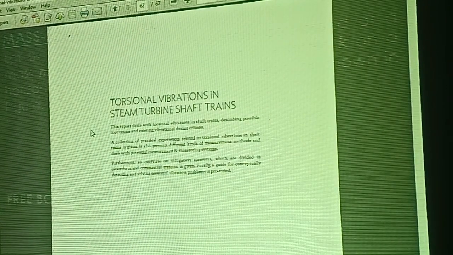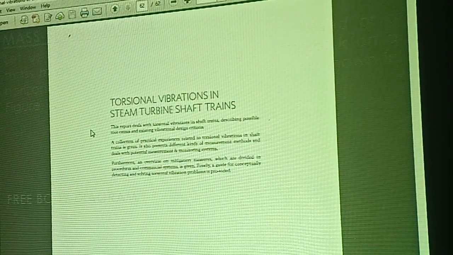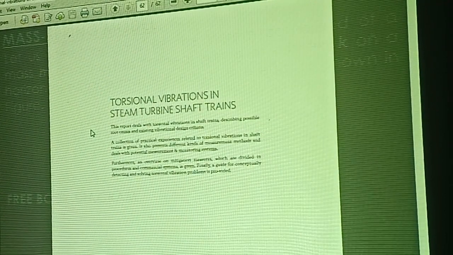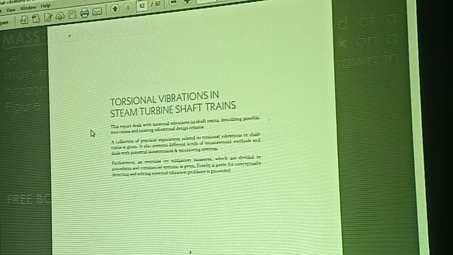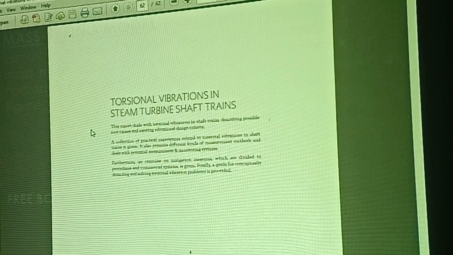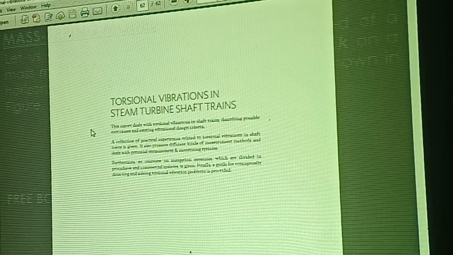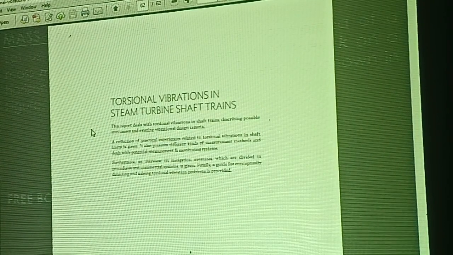I hope you have enjoyed this session on the analytical modeling of single degree of freedom systems. In coming lectures, inshallah, we will go for a compound pendulum and center of percussion, and after that we will go for the numericals.